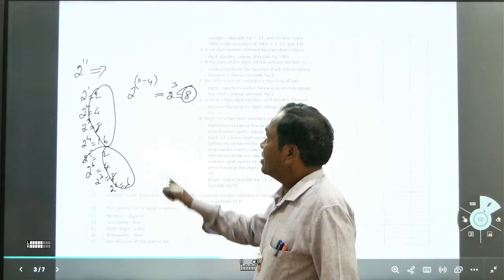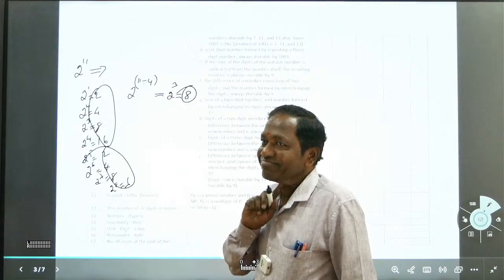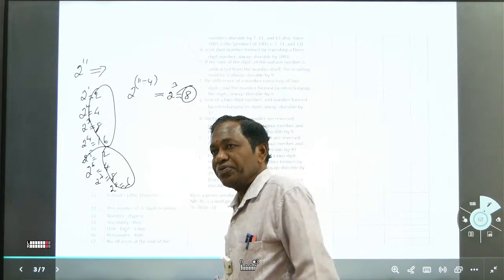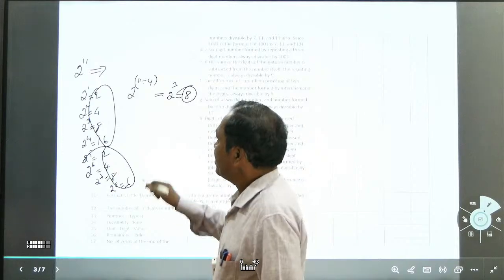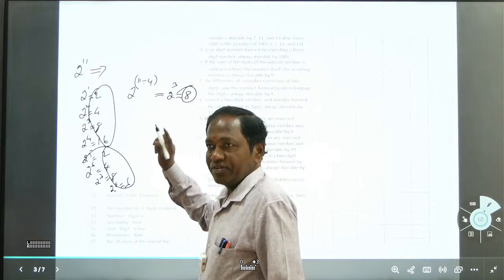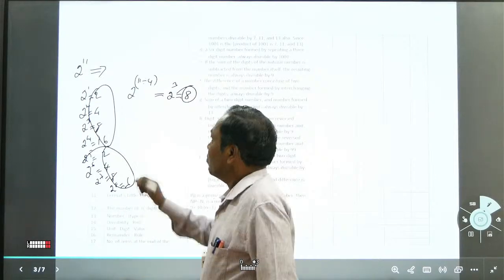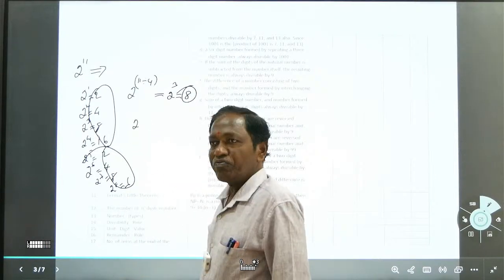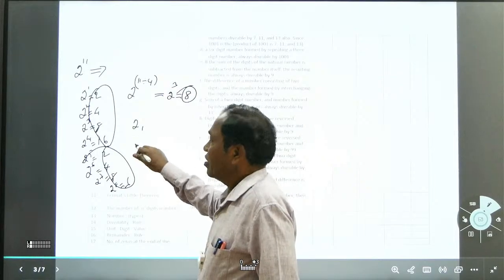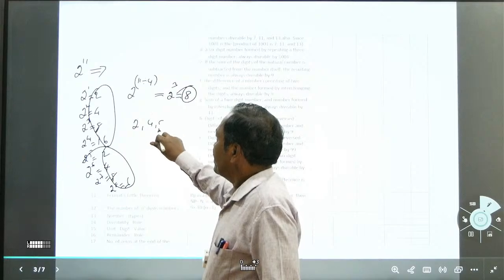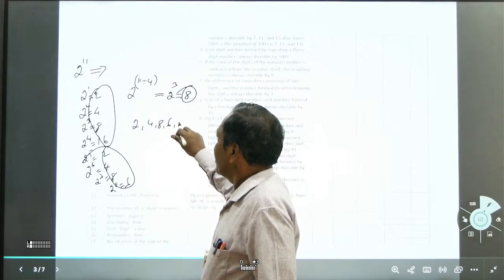But this takes more time. Comparatively, what brilliant students do is, instead of writing like this, which takes more paper and space, they write: 2 to the power of 1 is 2, 2 square is 4, 8, 16 and 2.